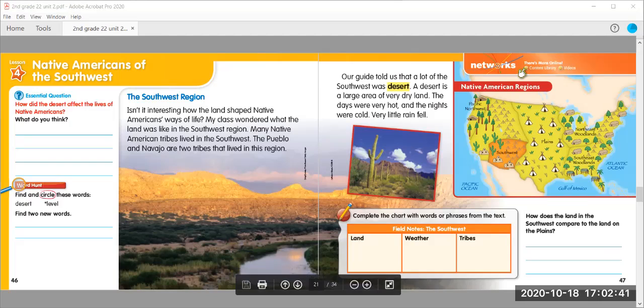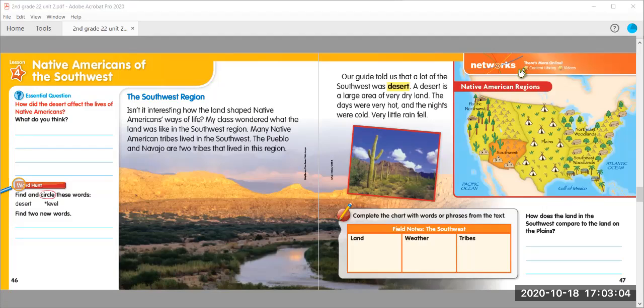Okay, so let's take a minute to stop and look at the questions we have on this page. Please make sure you are answering all of the questions in order to get all of your points. So you need to have an answer for your essential question. You need to have the word hunt completed. And then down here, these two sections we're going to work on. It says complete the chart with words or phrases from the text.